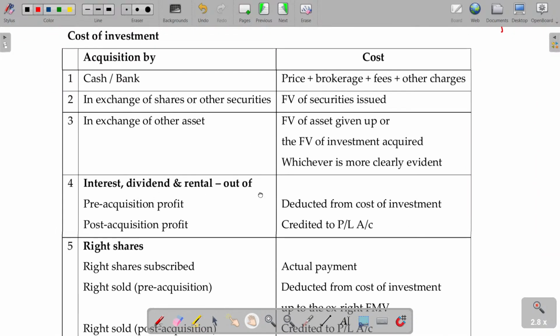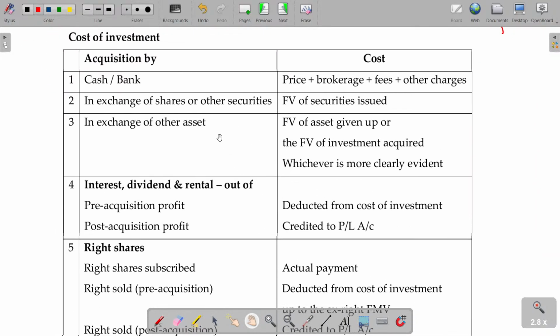Next. So this one you might have studied in your taxation. How can you determine the cost for the shares, right? In case you are issuing the share or purchasing the share by paying cash, the price you paid, brokerage you paid, fees or other charges applicable for that will be added. That's what the cost is. But if you are giving shares or securities in exchange, you purchase one share, for that another share is given, then fair value of the shares or securities issued will be the cost.